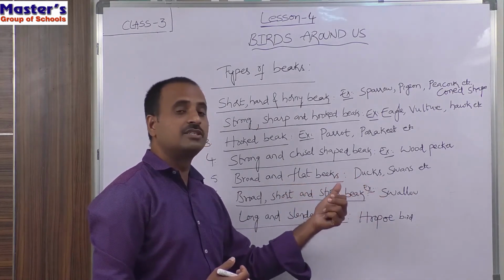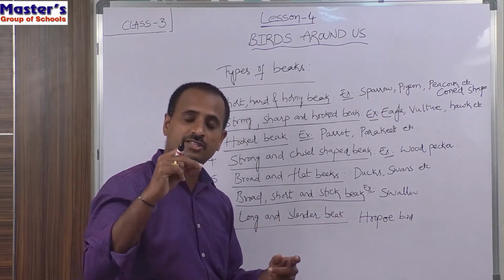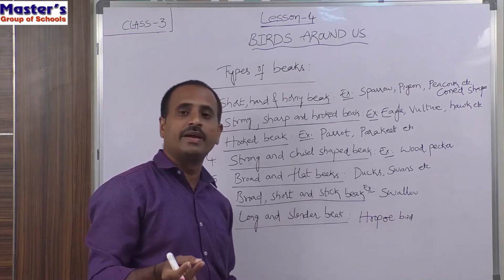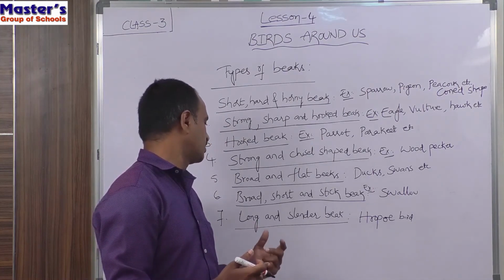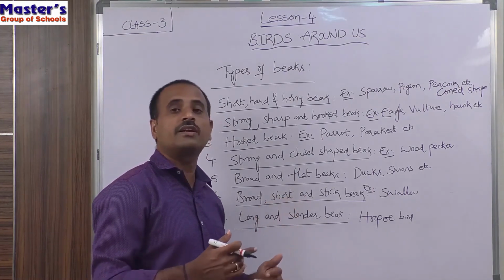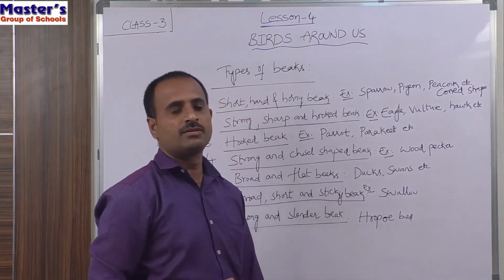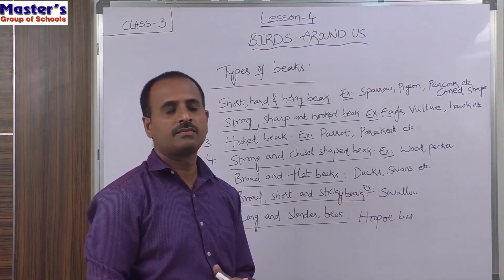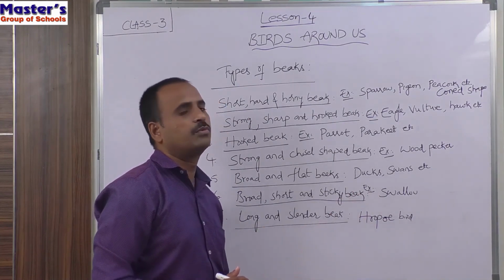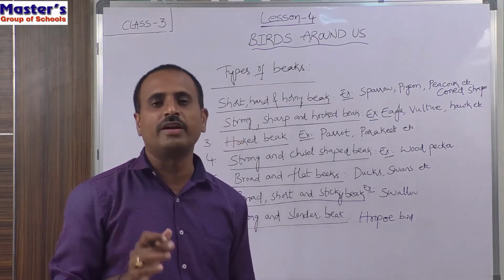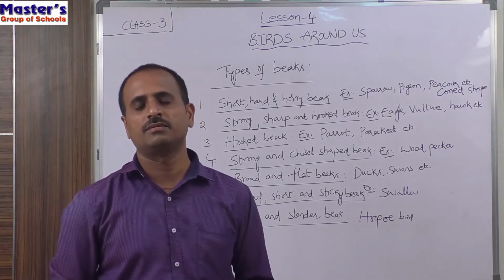So these beaks will have strainers. These strainers will send out the mud and water present in its beak, and they will keep remaining only the small fishes and insects in their beaks. And the sixth type of beak is broad, short and sticky beak. So children, it is a sticky beak. So that's why the example is swallow. And the seventh one is long and slender beak. Example, hoopoe bird. So these are the different types of beaks based upon the different food habits of birds.